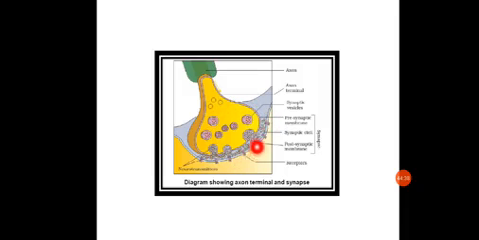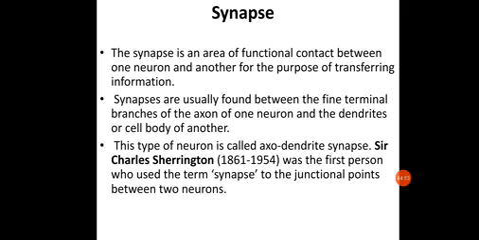So the synapse is the region between the axon terminal, which contains the synaptic knob, and the next dendrite. This junction between the terminal of the axon and the next dendrite is called a synapse. This type of synapse is called an axodendritic synapse.